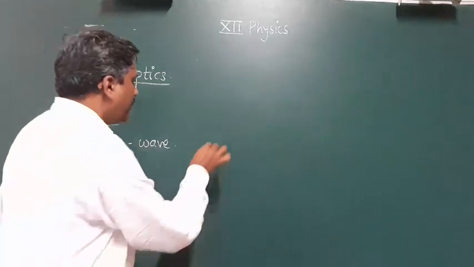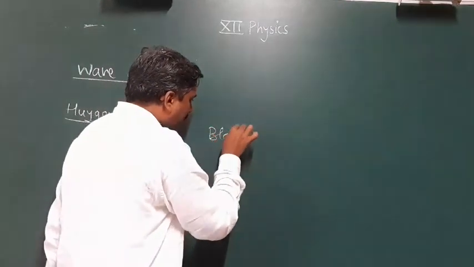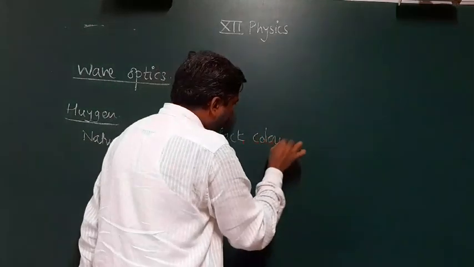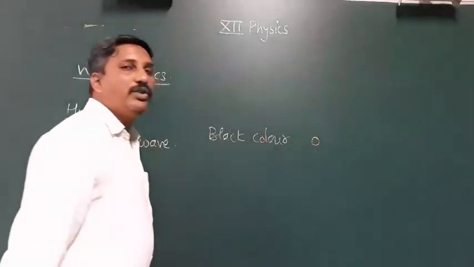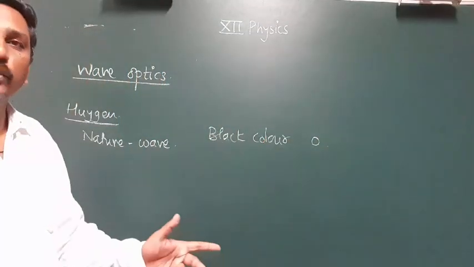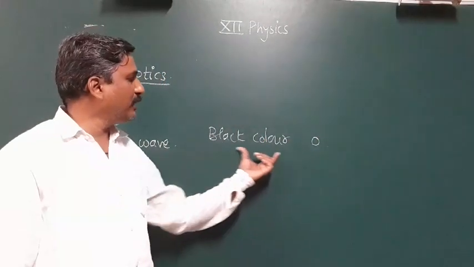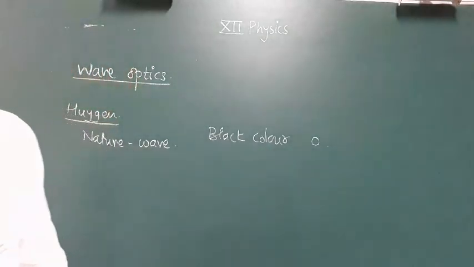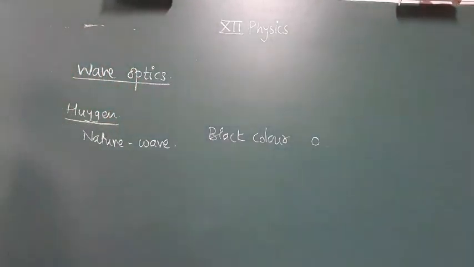And remember that the wavelength of black color is zero, 0. The wavelength of black color is 0. The nature of light is the wave nature. Different colors are observed because of the different wavelengths of the light.